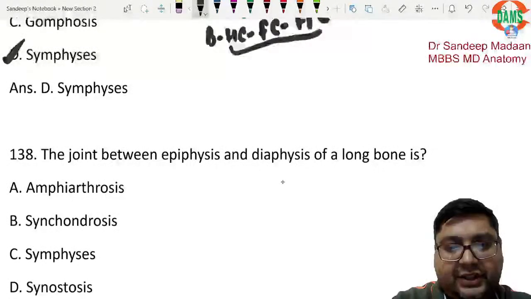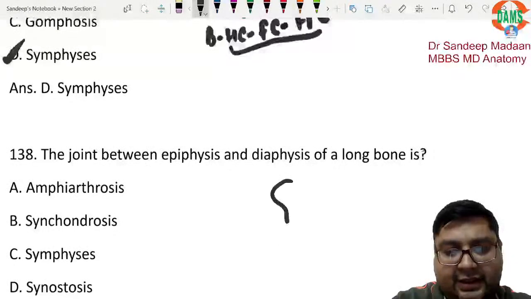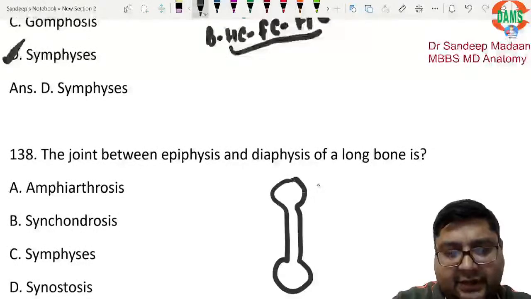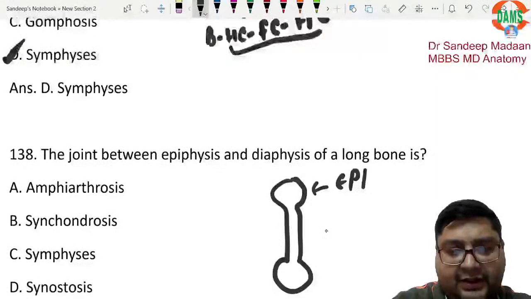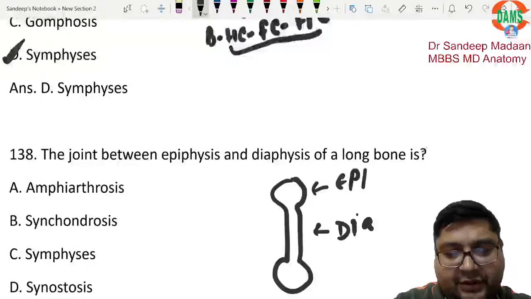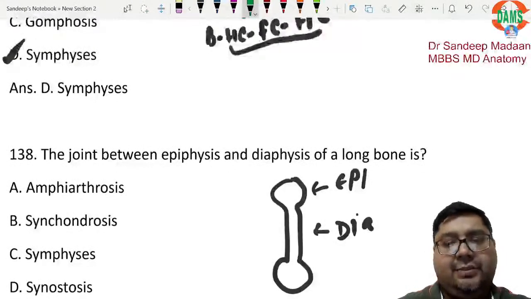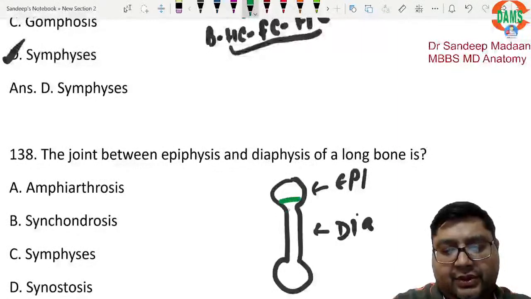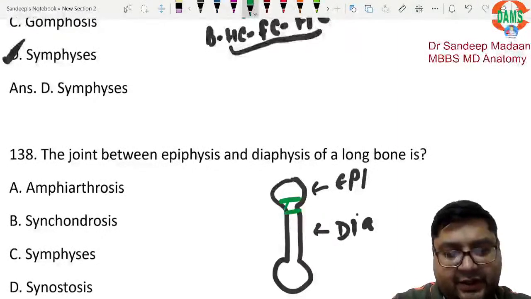So if I draw and explain, I can say this is the bone, this part is called as epiphysis, and this part is called as diaphysis. So the shaft of the long bone is called as diaphysis and the end of the long bone is called as epiphysis, but in between these two bones in the growing part we have what is called as epiphyseal plate, which is made up of hyaline cartilage,